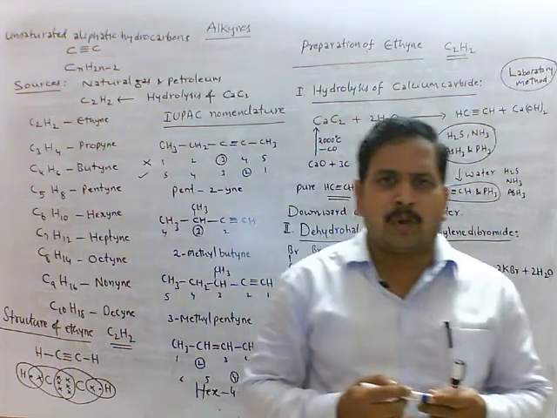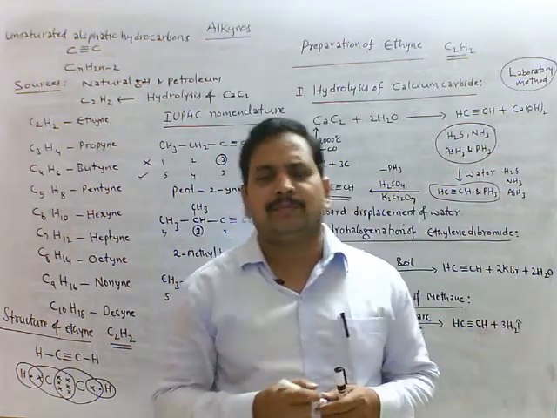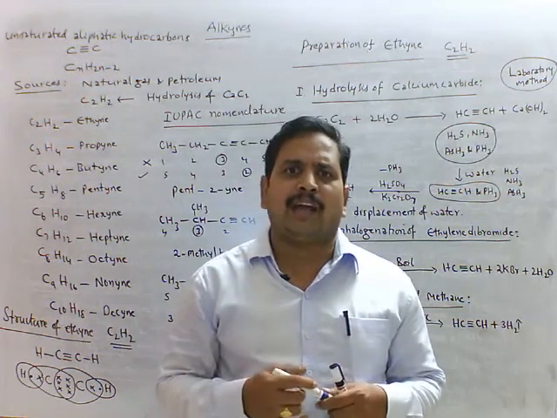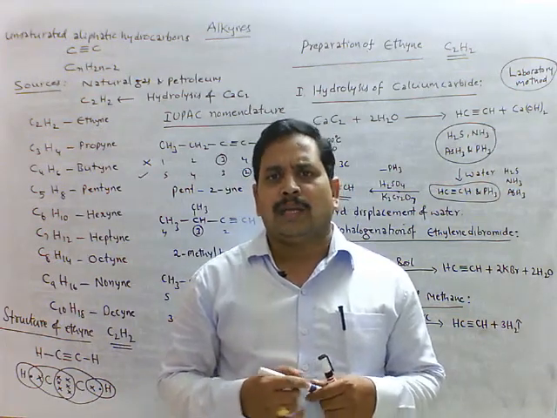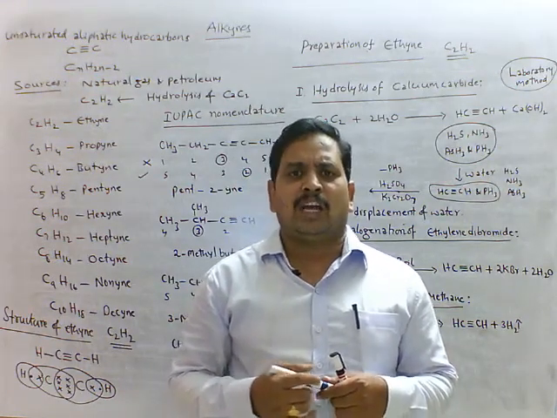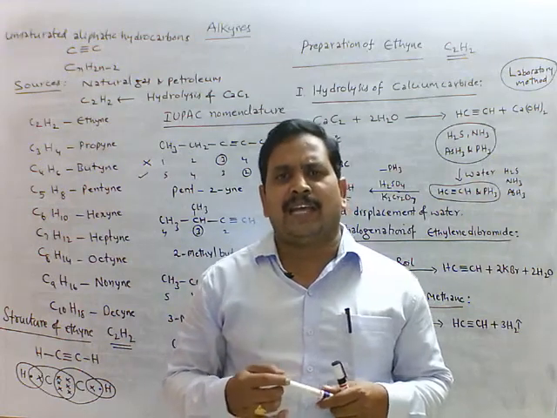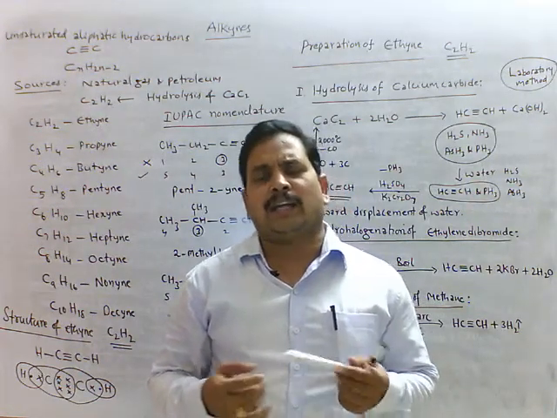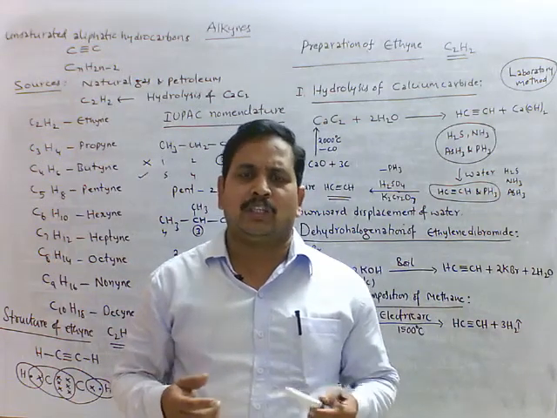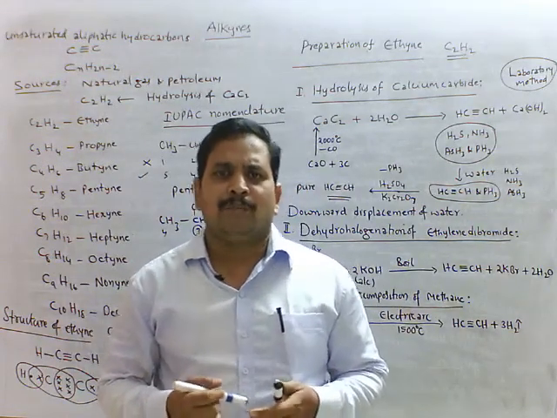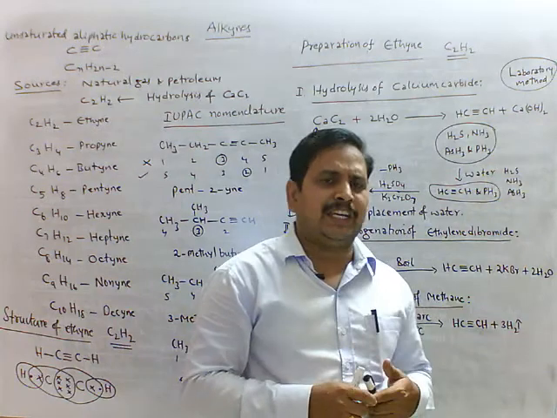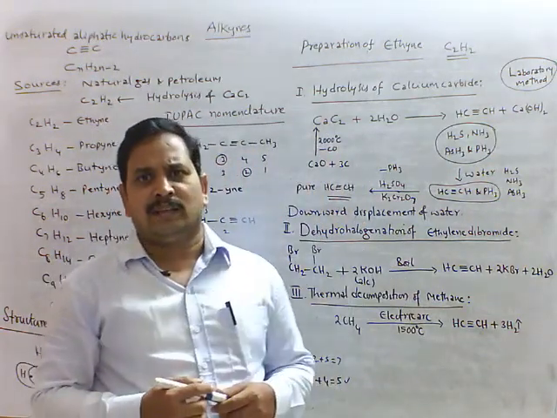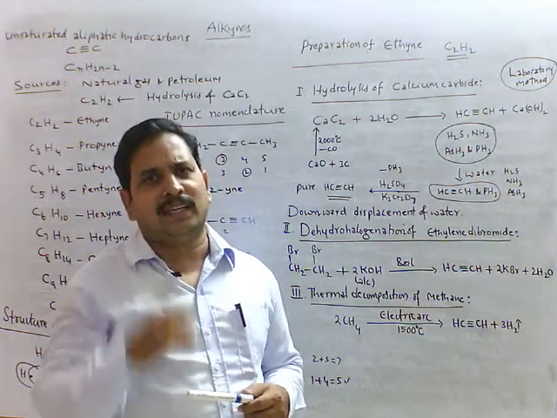Next physical properties of ethyne. It is a colorless gas. It has a faint garlic odor and it is slightly soluble in water. It is lighter than air and highly soluble in organic solvents, benzene and acetone. Its melting point is minus 82 degrees Celsius and boiling point is minus 75 degree Celsius.